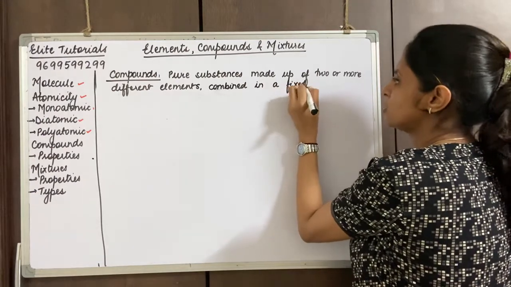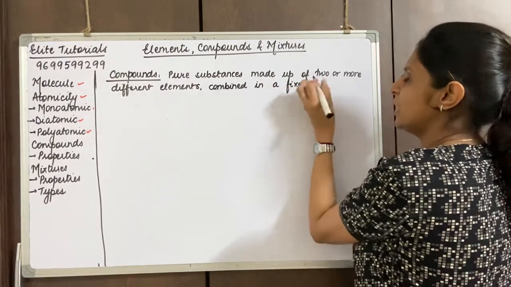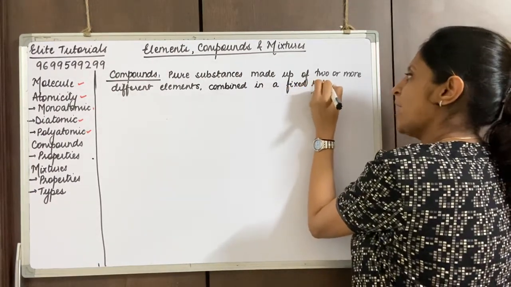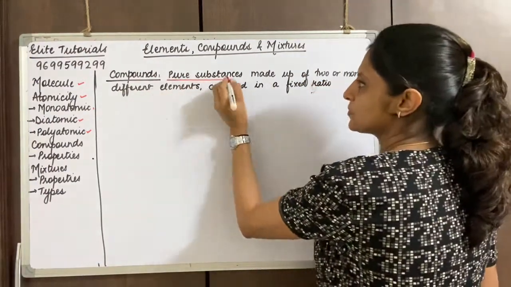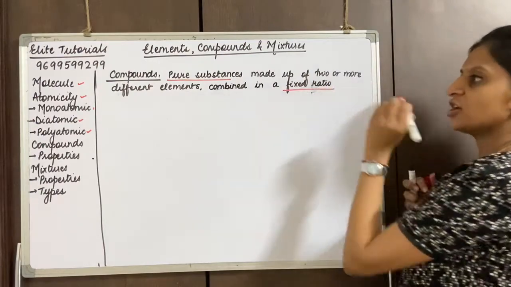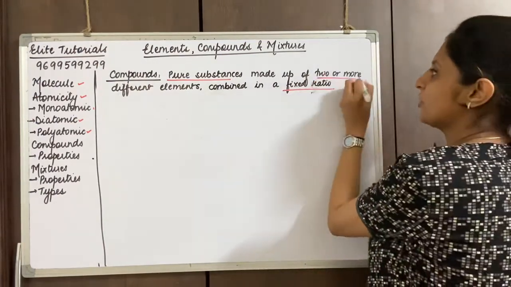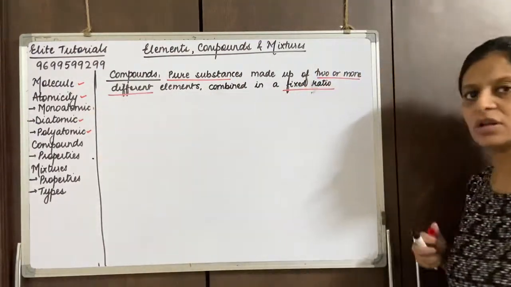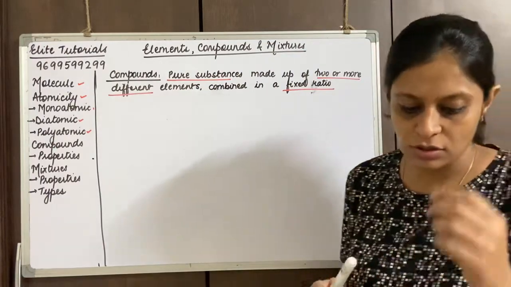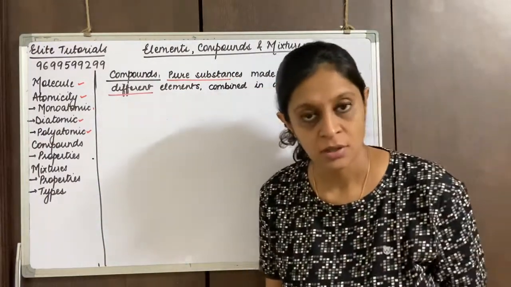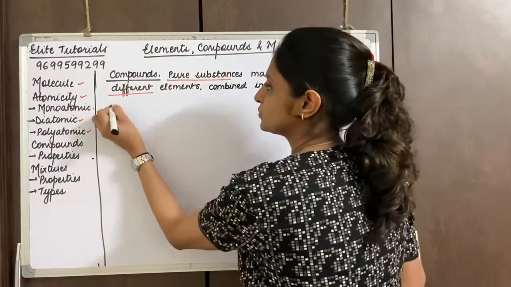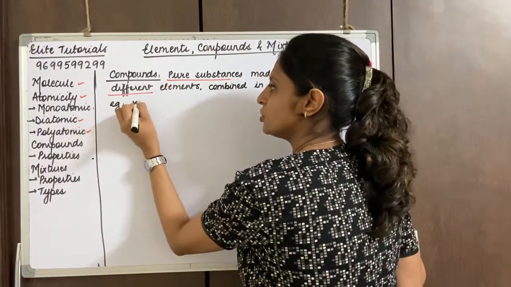You need to know this fixed ratio is very important, and it's a pure substance. So the two important words here are pure substance and fixed ratio. They are made up of two or more different atoms or elements. A simple example: water, H2O.